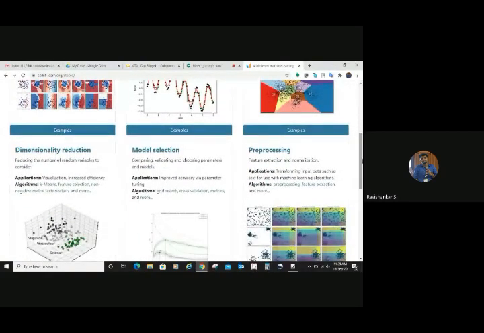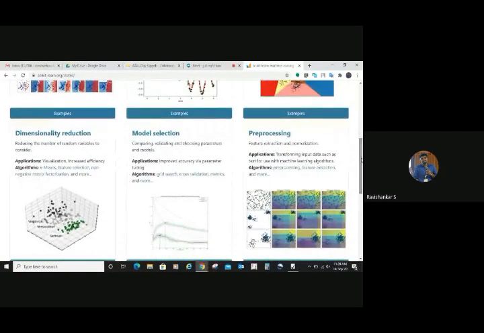Now, there is another wonderful concept called dimensionality reduction, which you can use for reducing the number of random variables or features, right? For better visualization, you can use this dimensionality reduction. And again, for model selection, you can do cross-validation. We will taste a bit of cross-validation today itself if there is time. Cross-validation and choosing parameters: I already mentioned there are model parameters and hyperparameters, right? So choosing parameters here means choosing the hyperparameters. All those things you can do with the help of sklearn.